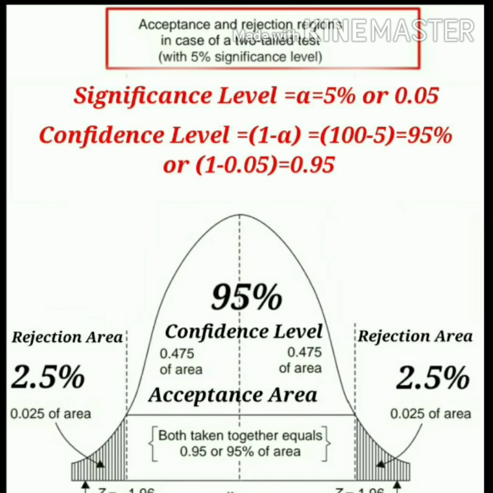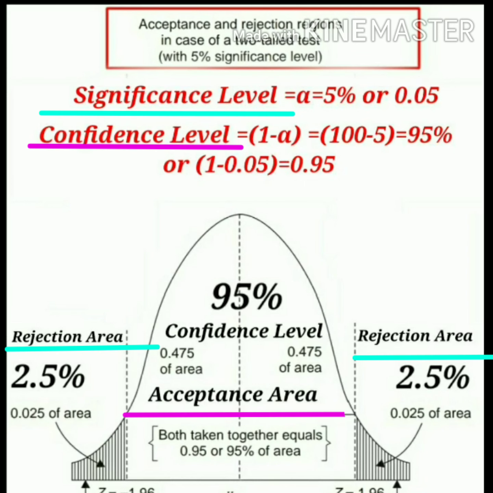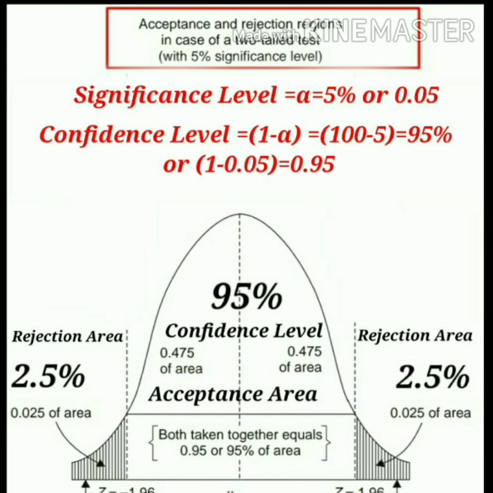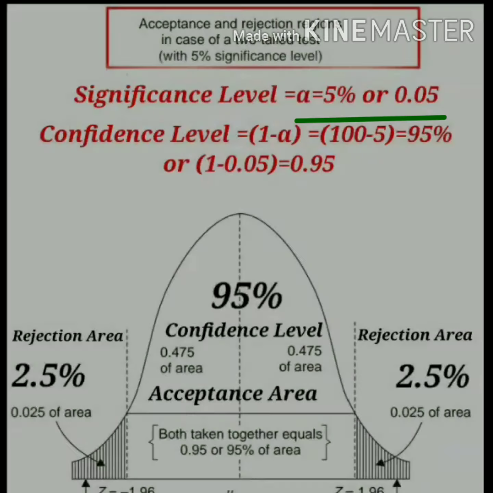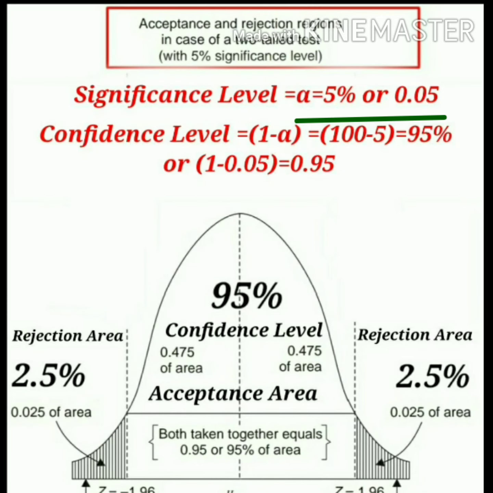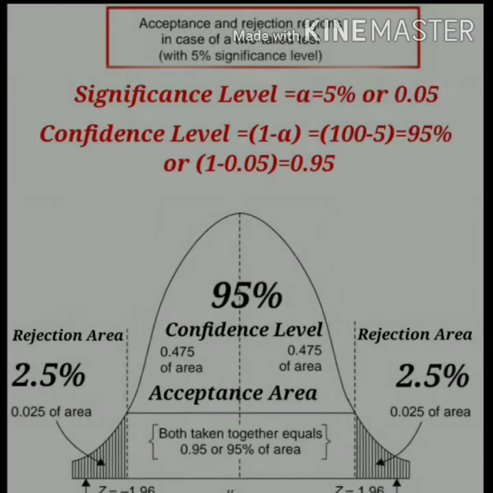So students, you should remember again, the level of significance is the probability of rejection and the confidence level is the probability of acceptance. Generally the level of significance will be provided in the problem, but if it is not, then we need to choose the level of significance. If the level of significance is not provided, then we take it as 5% or 0.05, as it is the most common value. Let's see how that is represented in a two-tail test.